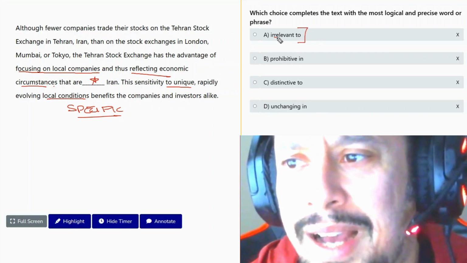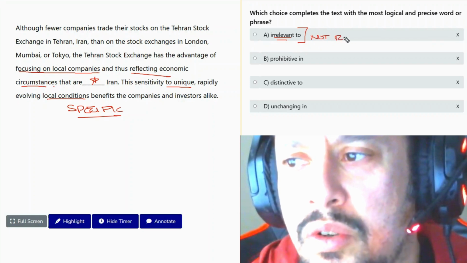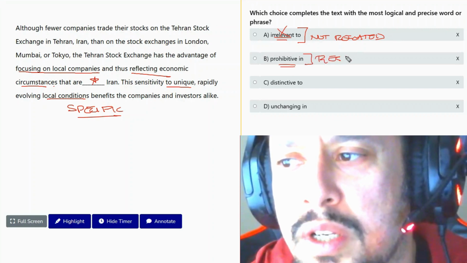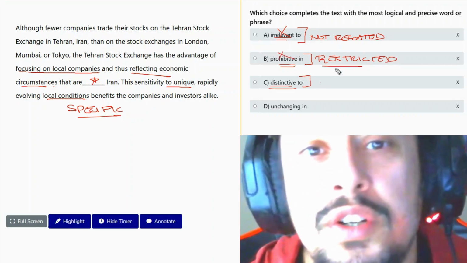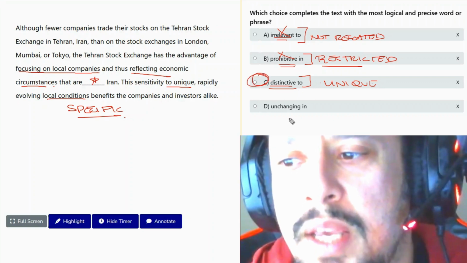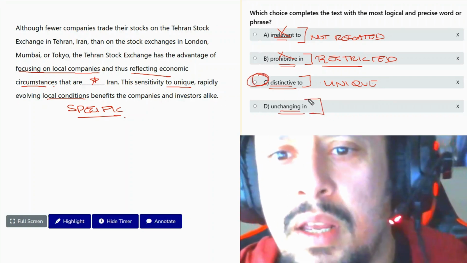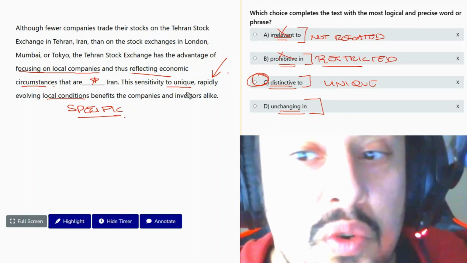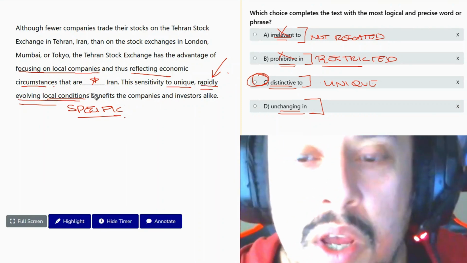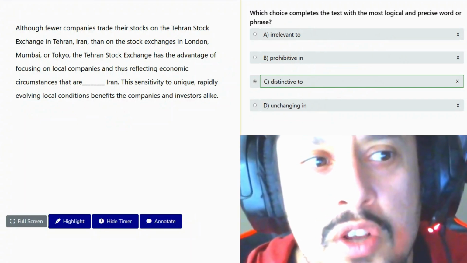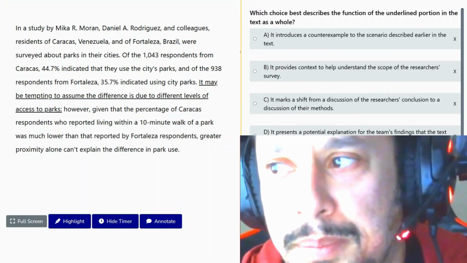So it's definitely not irrelevant. Irrelevant means not related or unrelated. Prohibitive means restricted, but is it restricted though? We're not restricted by anything. Distinctive means a clear difference. It means something like unique or something like specific. Answer C, unchanging. Why would the circumstances be unchanging when the next sentence literally tells you rapidly evolving local conditions? So it's obviously not going to be unchanging. The best answer here is distinctive. So this is the vocabulary. Let's go to the reading.